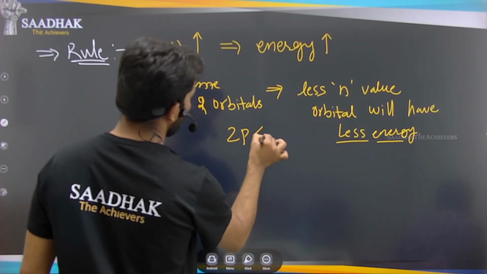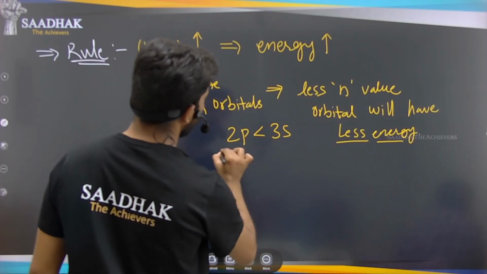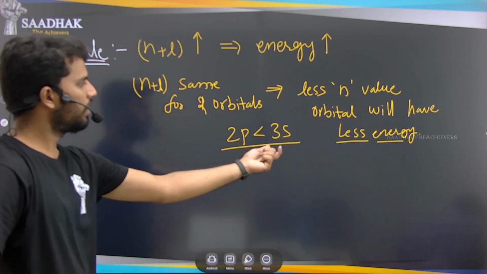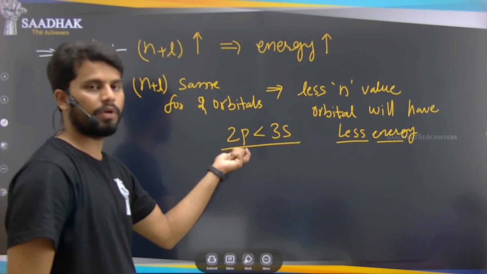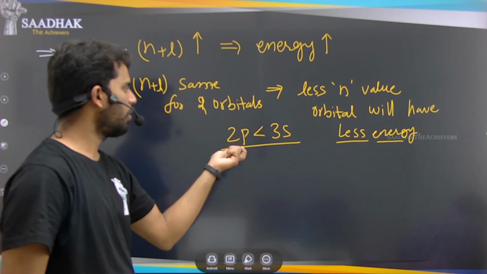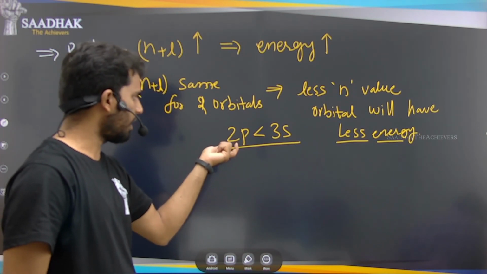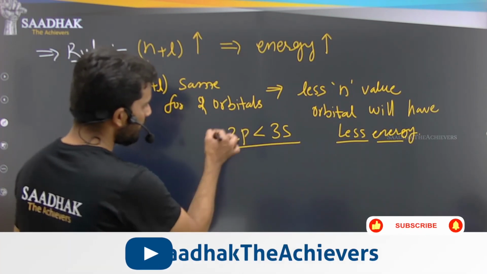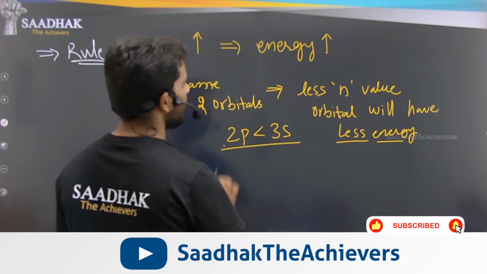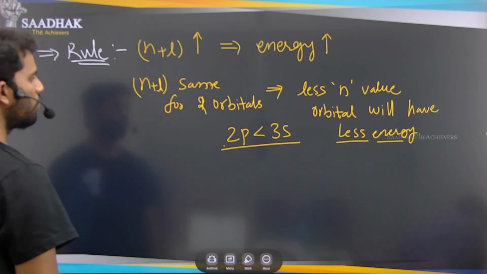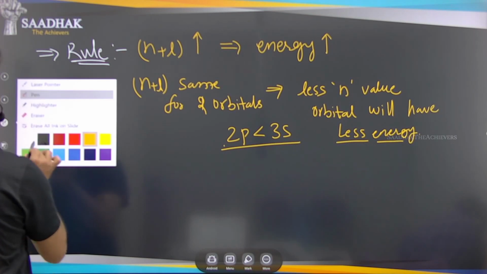2p has lower energy than the 3s because of the smaller principal quantum number n. That's why 2p has the lesser energy than the 3s. So by that you can easily remember the point here.